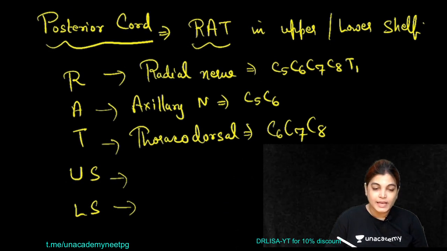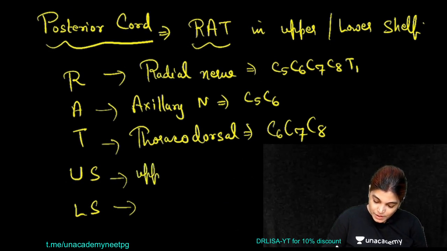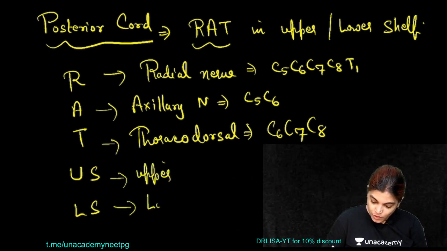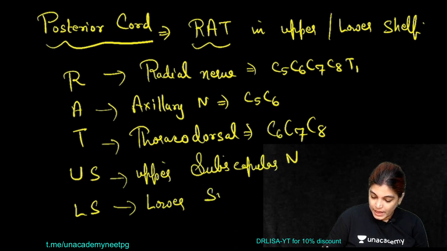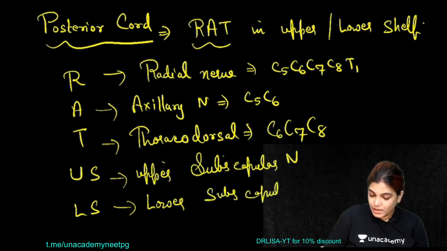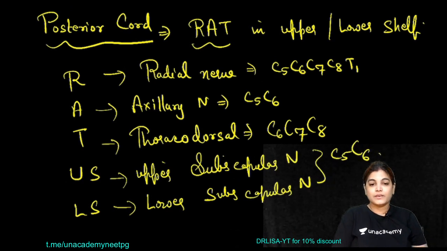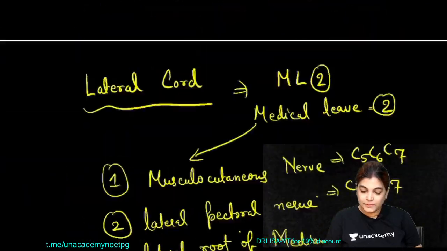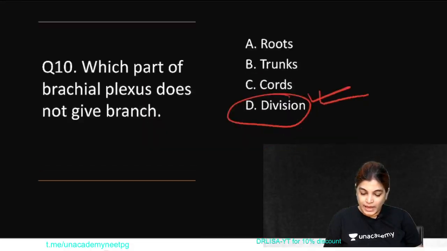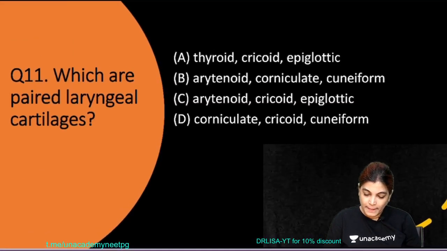And US and LS mean upper and lower subscapular nerve. The root value of these two nerves again is C5 and C6. So yes, we are done with this. The correct answer we have also mentioned. Now moving to the next MCQ.